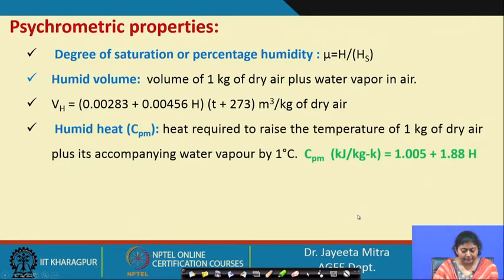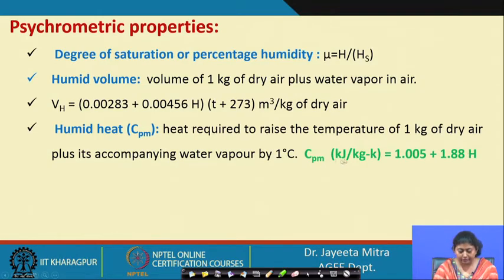Humid heat is the heat required to raise the temperature of 1 kg of dry air plus its accompanying water vapor by 1 degree, because we know that the heat required to increase 1 degree temperature of moisture is different from 1 degree temperature requirement of dry air. So, in both cases we need to give different amounts of heat. That is why we separately calculate both and then add.